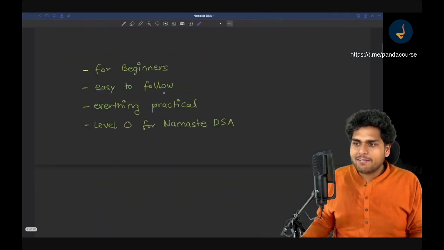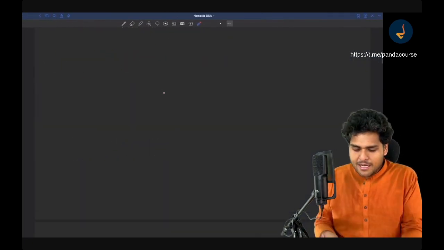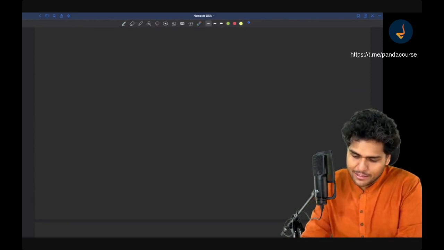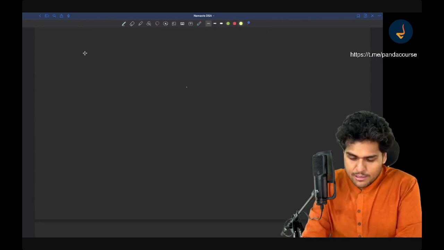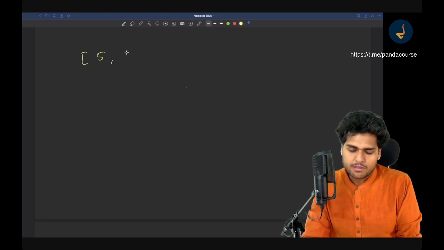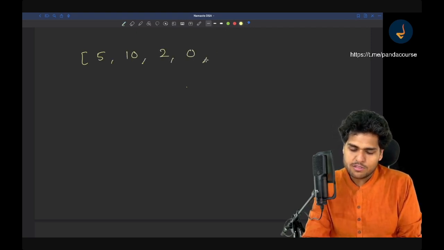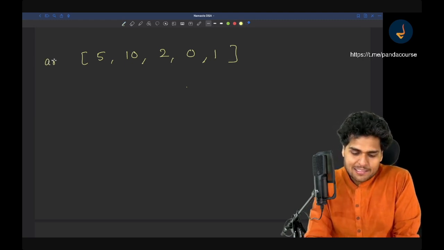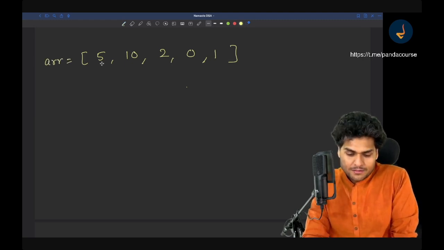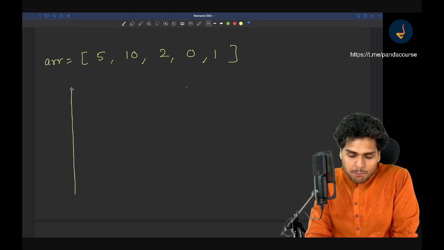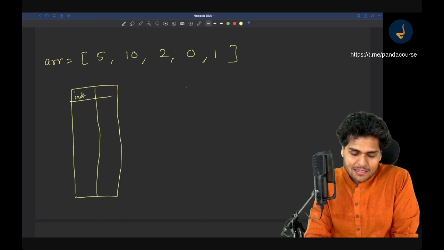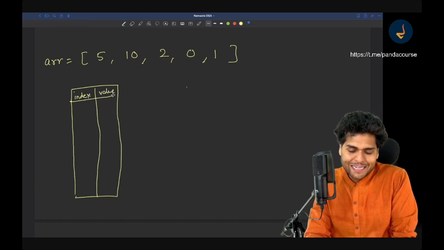For that I will need to use my pen and paper, right? How does JavaScript store this array? Suppose you are creating an array. Suppose you have an array of 10 numbers, 2, 0, 1. Not 10 numbers, let's say only 5 numbers. How JavaScript will store this array is, this is the array. So what will happen is, JavaScript kind of keeps a mapping or creates a table, and it stores an index and a value, right?